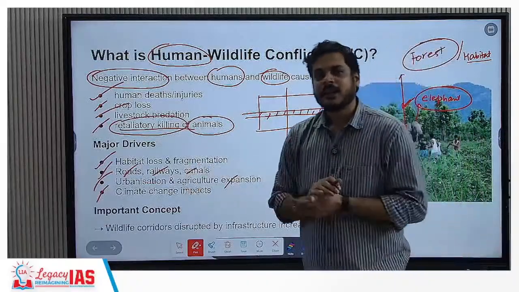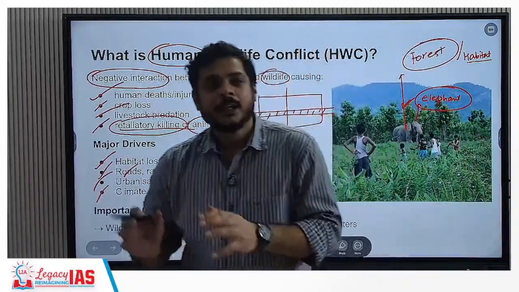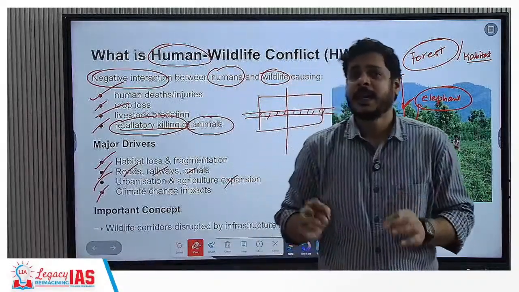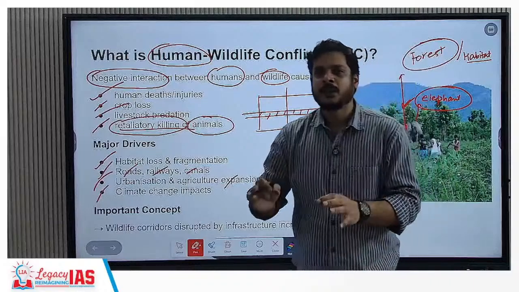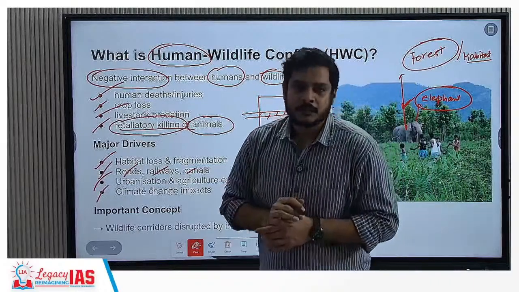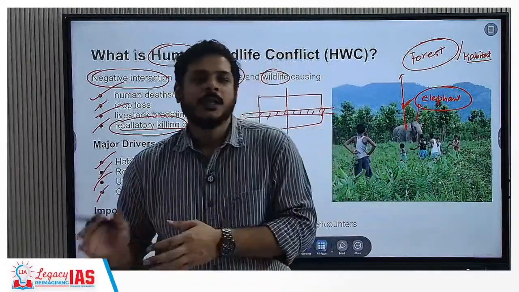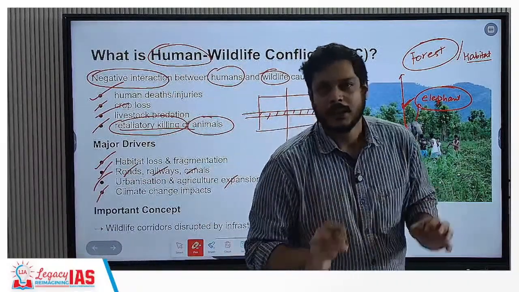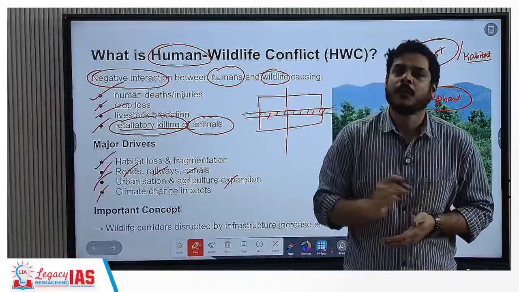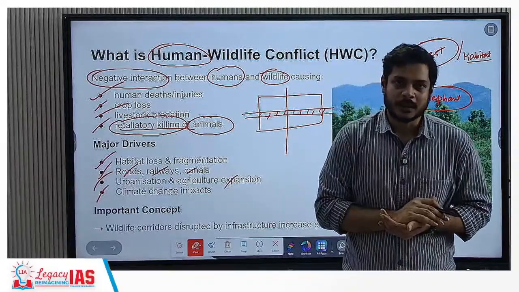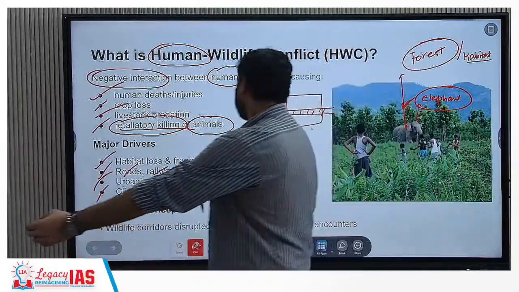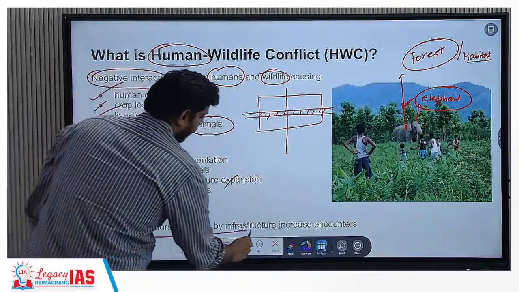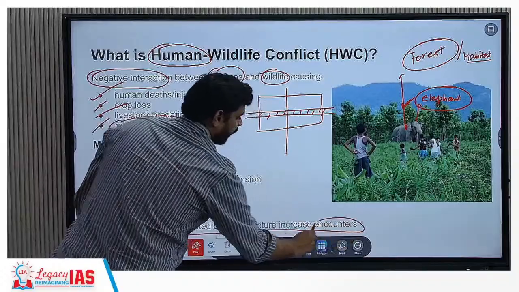You'll find that it is also leading to the drying up of water holes. The water holes are specifically for the animals that are situated within the forest, and they serve the thirst needs of the animals. If these water holes are dried up, then the animals do not have any option but to move out into the human settlements. All right. So an important concept here is that wildlife corridors disrupted by infrastructure increase the encounters.